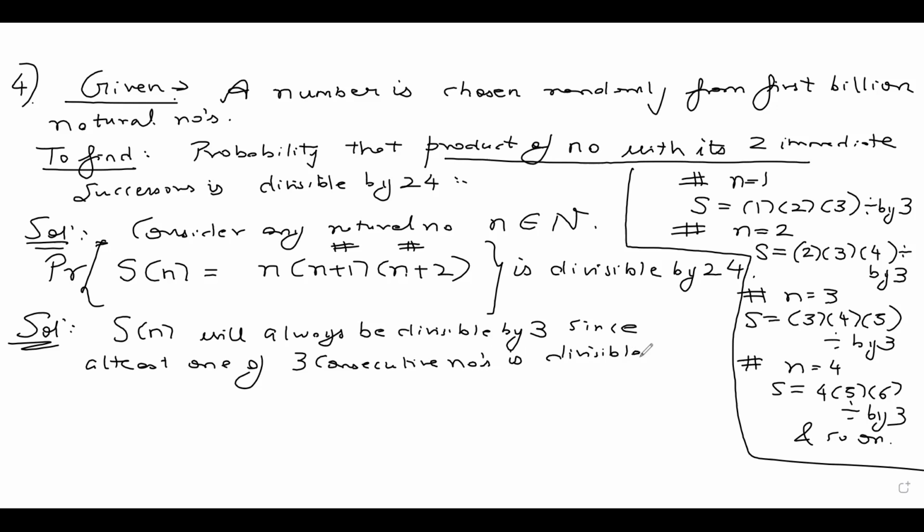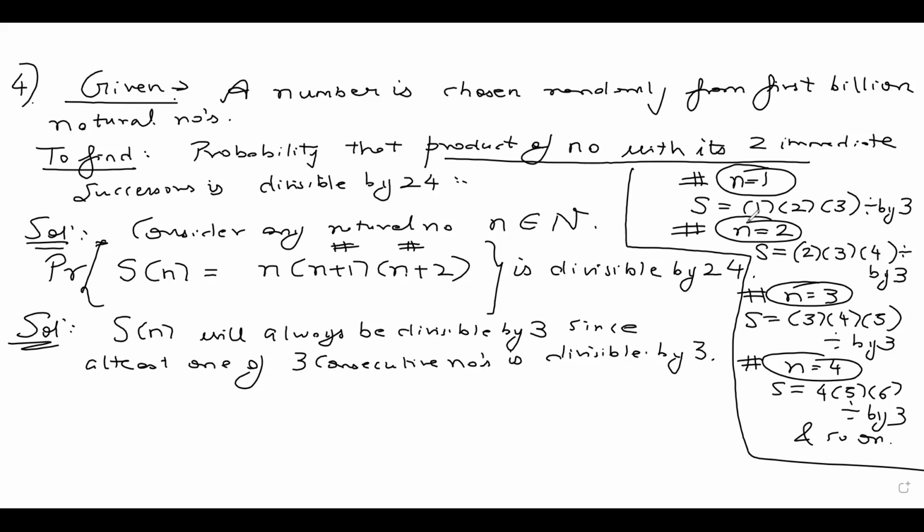You take any three consecutive numbers, and one of them will surely be divisible by 3. You can check that yourself. I took n as 1; you take n as 2, 3, 4, 5, 6, and so on. You will see that when you multiply three consecutive numbers, the product will always be divisible by 3.